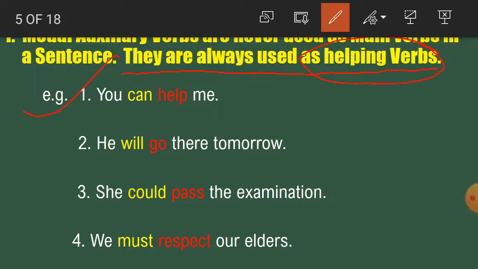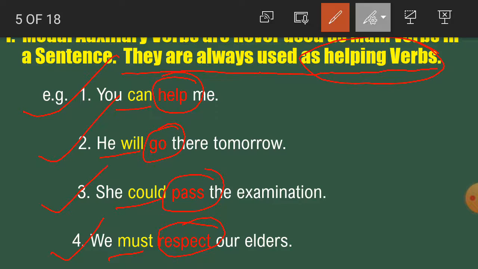So example number 1, you can help me. Here, help is the main verb and can is the helping verb. And what is can? Modal. Number 2, he will go there. Go is the main verb and will is a modal. Number 3, she could pass the examination. Here pass is the main verb and could is a modal. Now number 4, we must respect our elders. Respect is the main verb and must is a modal.